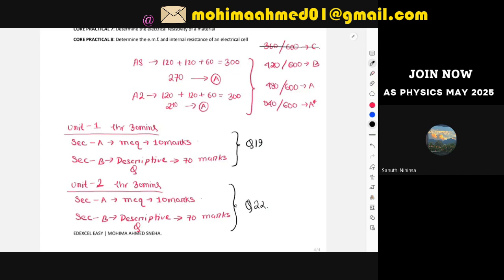But then again, for these 22 questions, it might seem that you have to solve a lot of questions within a very short time, which is 1 hour 30 minutes. But as I've already stated, for Unit 2, we can predict the answers. We can predict what will come across in your paper. So it will not be that tricky to solve these 22 questions within 1 hour 30 minutes. You should only be concerned about Unit 1.